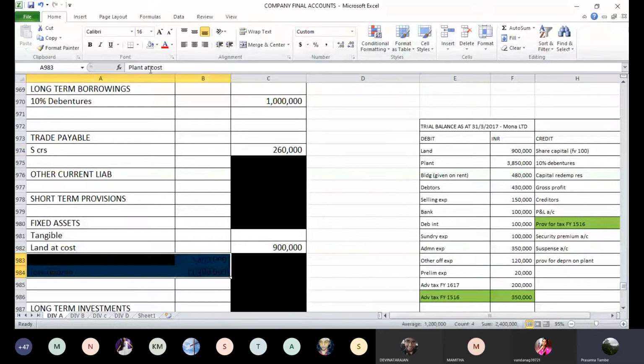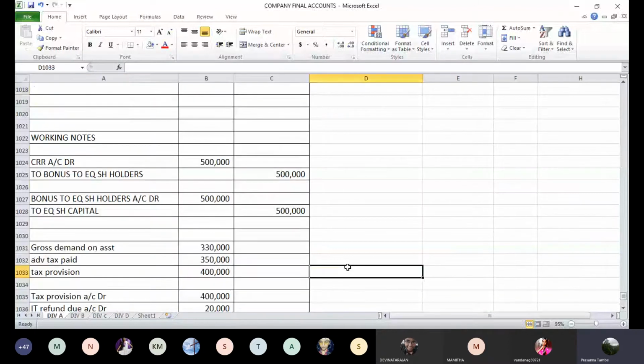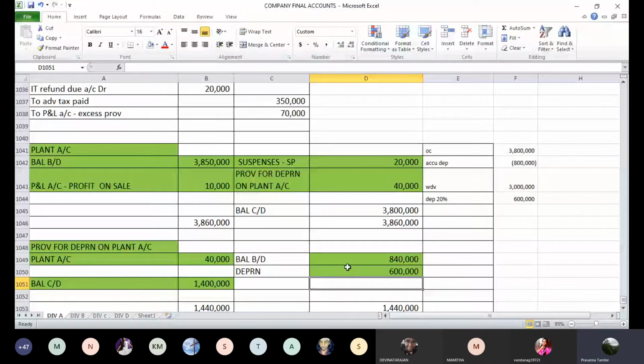we have to refer to the ledgers which we have prepared. Now if you go to the ledgers of machinery and depreciation, you will realize that in plant and machinery account, our closing balance is 38 lakhs. This we have discussed last time and we have done necessary adjustments. And the closing balance in provision for depreciation account, which is an accumulated figure of depreciation, is 14 lakhs. Your suspense was accounted here as selling price. Profit on sale is also accounted for here as 10,000 rupees. So these adjustments have already been done.